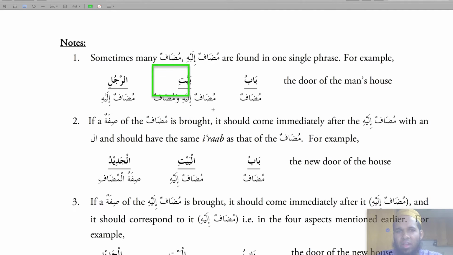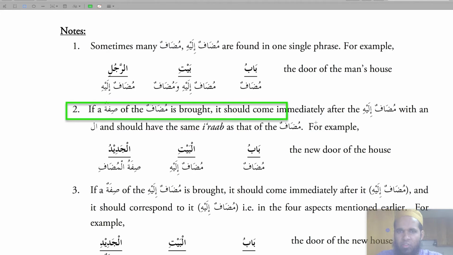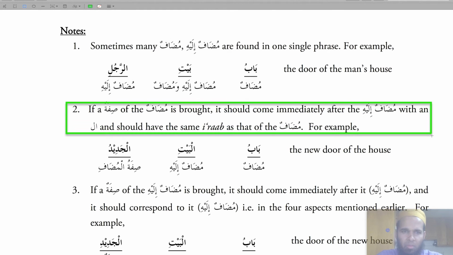So the middle part, the bait, is acting as two things, mudaf and mudaf ilay. If a sifa of the mudaf is brought, it should come immediately after the mudaf ilay with an alif lam, and should have the same i'rab as that of the mudaf.